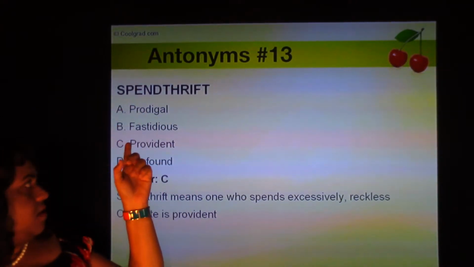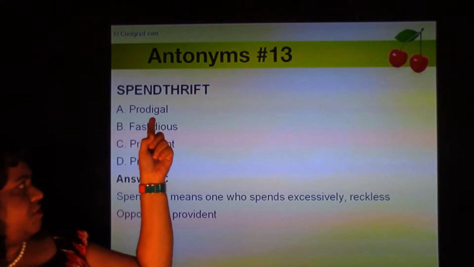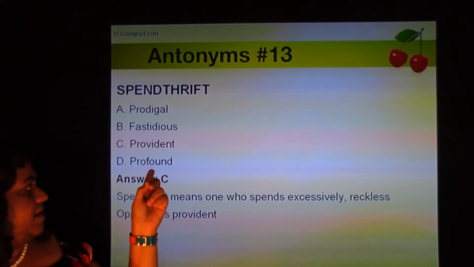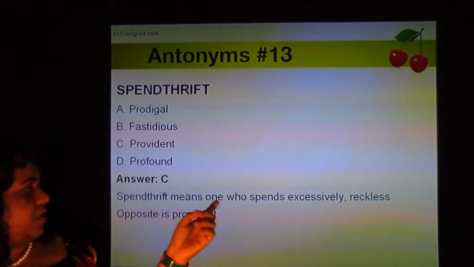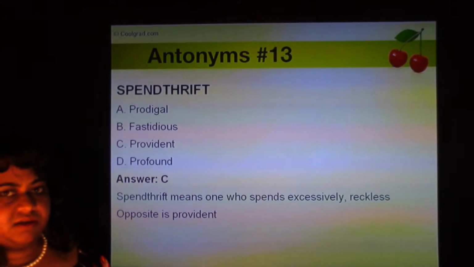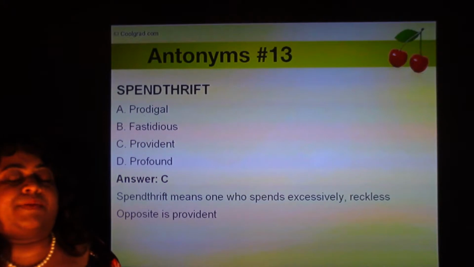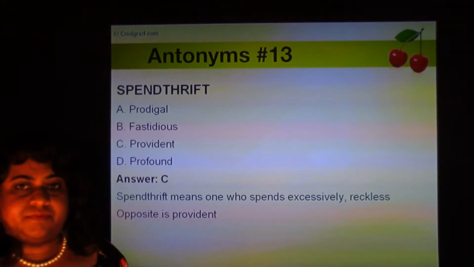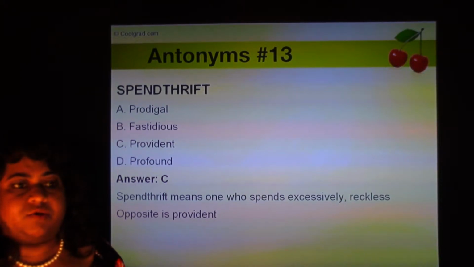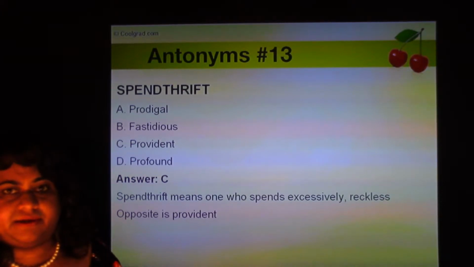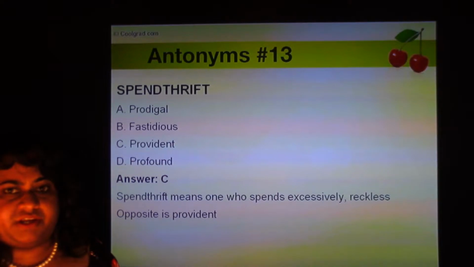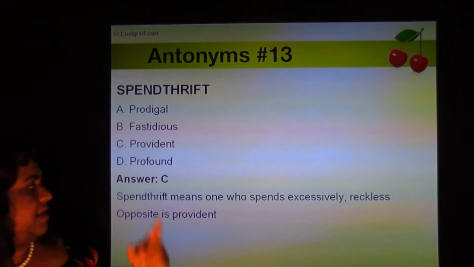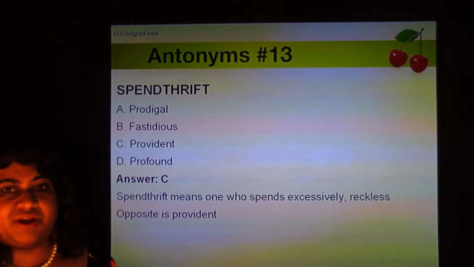Spendthrift. We have four options: prodigal, fastidious, provident, and profound. So a spendthrift is one who spends excessively, recklessly. A lot of people know the meaning of the word thrifty. Thrifty means one who's careful in spending, thrift oriented. But spendthrift is the opposite of thrifty. Spendthrift means one who wastes all his money, spends recklessly.